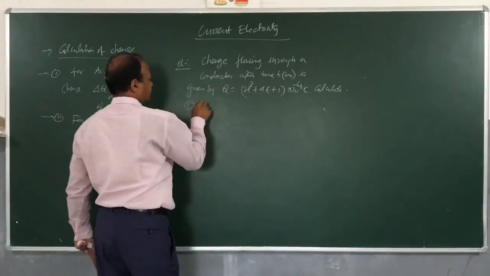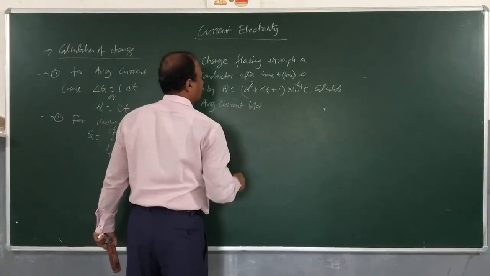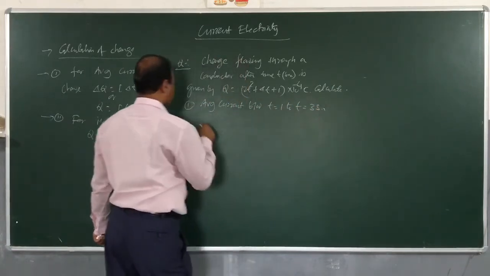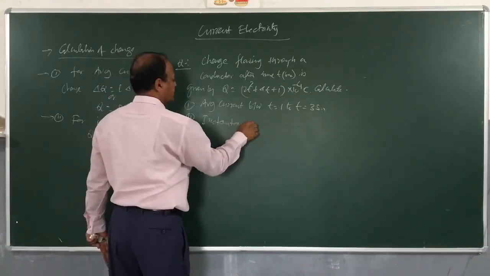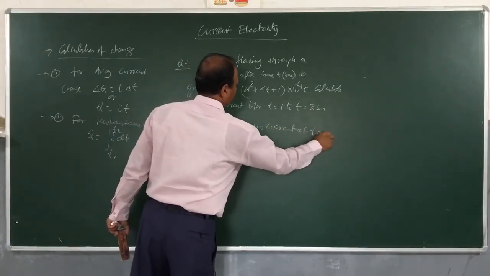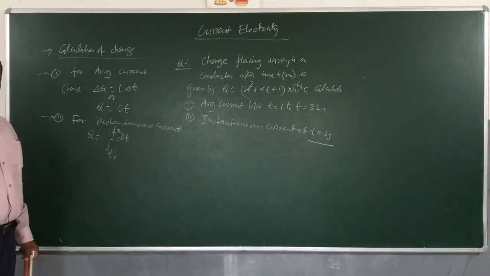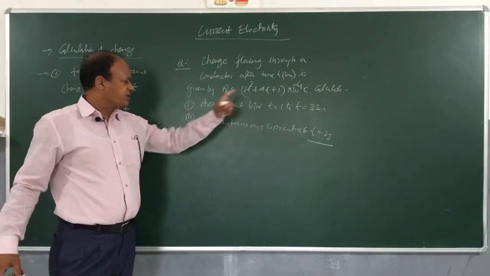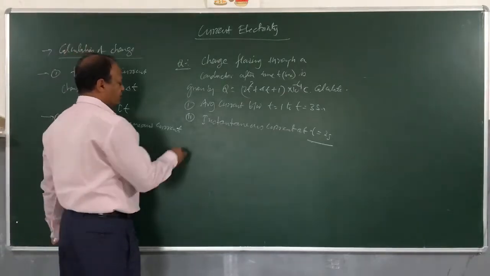Number 1, average current between t is equal to 1 to t is equal to 3 second, and number 2, instantaneous current at t is equal to 2 second. So we have been given these two sub questions: average current between t is equal to 1 to t is equal to 3 second, and instantaneous current at t is equal to 2 second. Okay, let's see here. Solution: